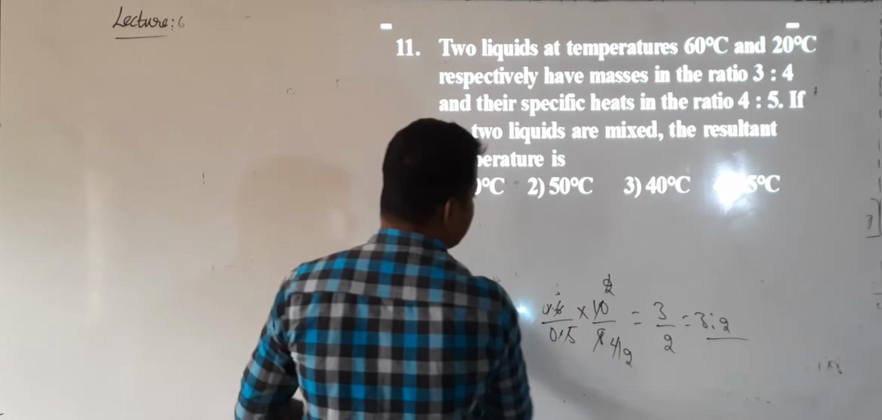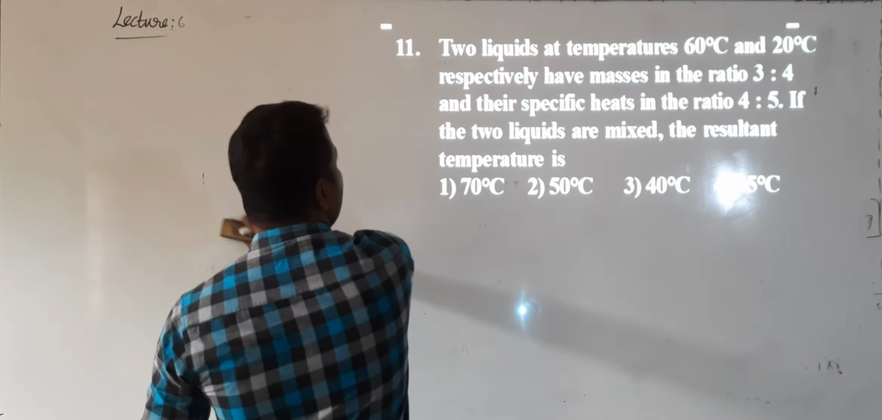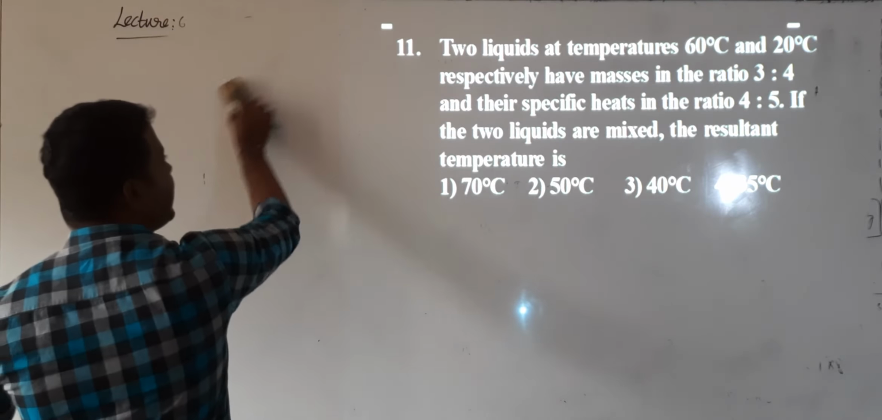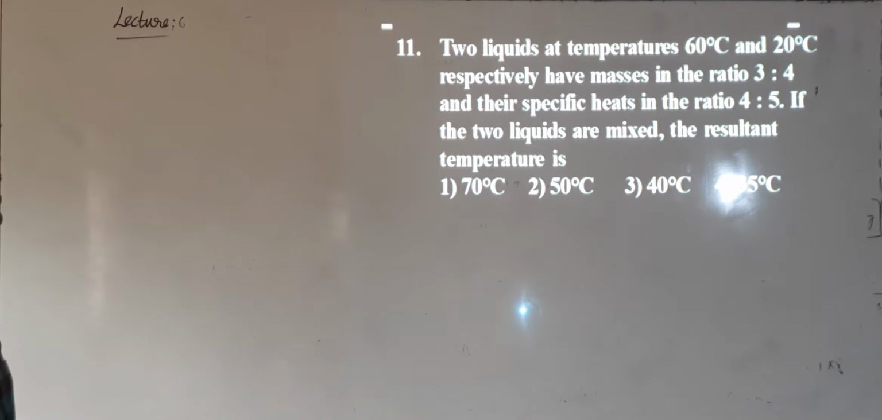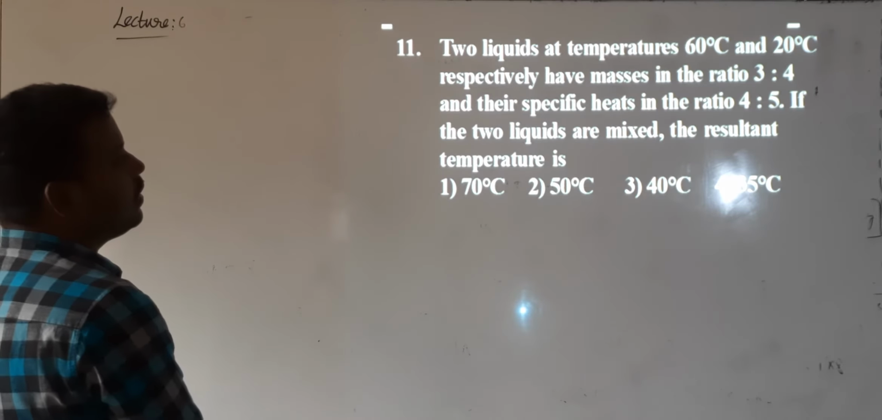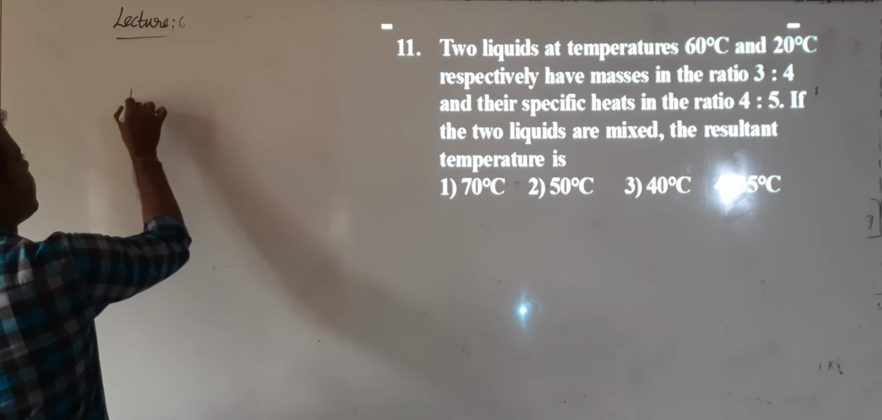In this question number 6, what they have given is, two liquids at a temperature of 60 degrees and 20 degrees respectively have the masses in the ratio 3:4. Specific heats are in the ratio 4:5. If the two liquids are mixed, what is the resultant temperature?